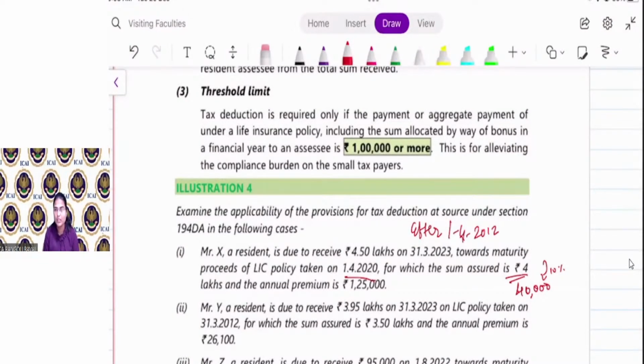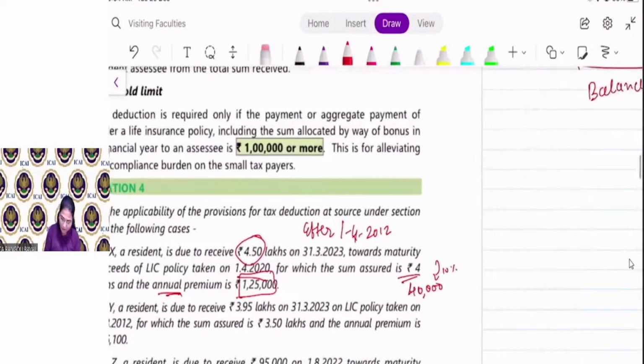If it is less than 40,000, then TDS is not required to be deducted, because the premium is less than 10% of sum assured. If the premium is more than 40,000, then the TDS is required to be deducted. Right? So here my annual premium is 1,25,000, so it is more than 40,000. So the maturity proceed 4,50,000 is taxable. Therefore, the TDS is applicable. Now, TDS is applicable on which amount? 4,50,000 maturity proceed minus premium paid.